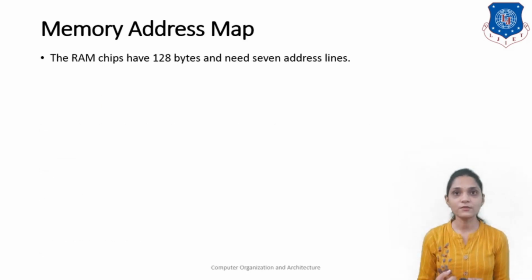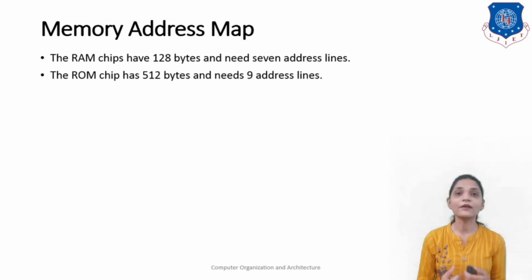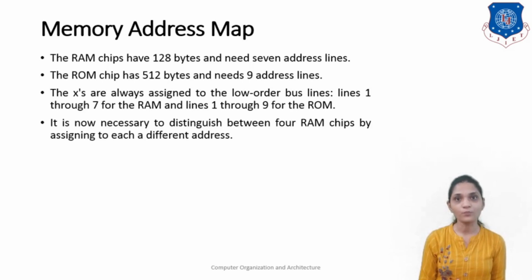So let me see. Here the RAM chip has 128 bytes and needs 7 address lines, as we discussed earlier, and the ROM chip has 512 bytes and will need 9 address lines. The x's are always assigned to the lower order bus lines, lines 1 through 7 for the RAM and lines 1 to 9 for the ROM.